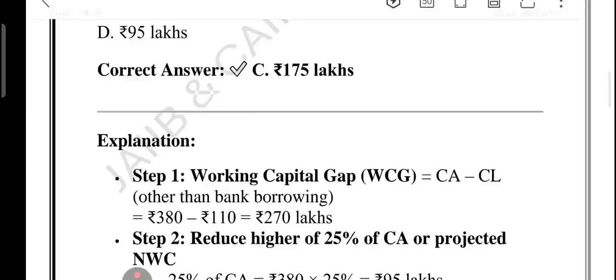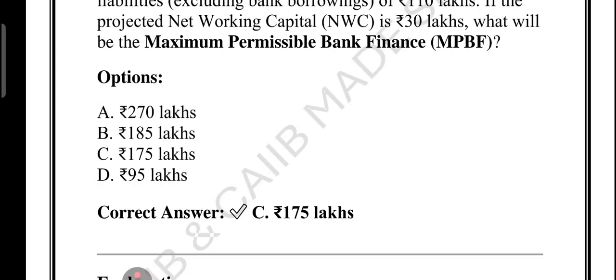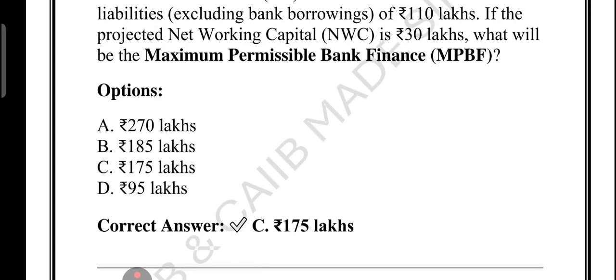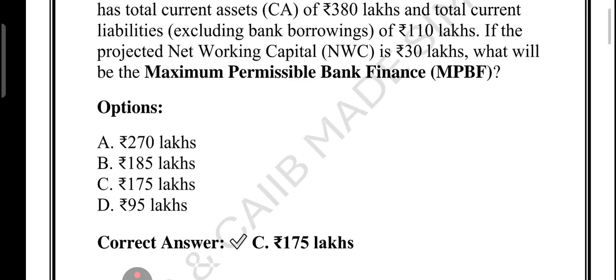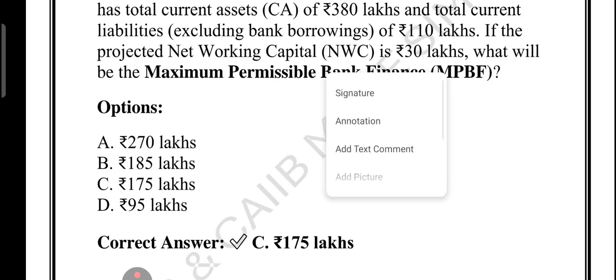Now let's see the options that we have. The first option says 270 lakh. No, this is wrong. Why it is wrong? Because that is the WCG, but the bank won't finance the entire gap. Borrower must bring some margin, right? What about 185 lakh? It is close but incorrect. This might confuse you if you use projected NWC. In the case if you use projected NWC, then you will get this answer, but this is wrong, right?